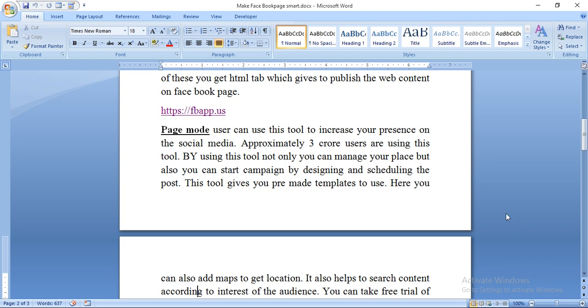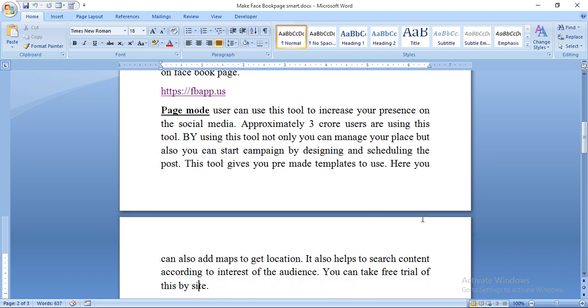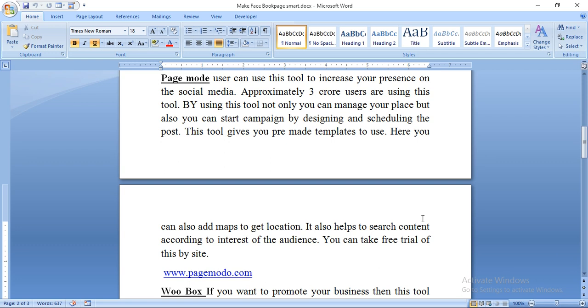This tool gives you pre-made templates to use. What is a template? A template is a pre-made facility of any format, of any text or any video or any song, anything. Here you can also add a map to get a location. Nowadays the facility of maps is also available, so you can add the map also, and when you add the map, you can get anybody's location very easily. It also helps to search content according to the interest of the audience. This Page Mode also helps to get content according to your audience's interest.